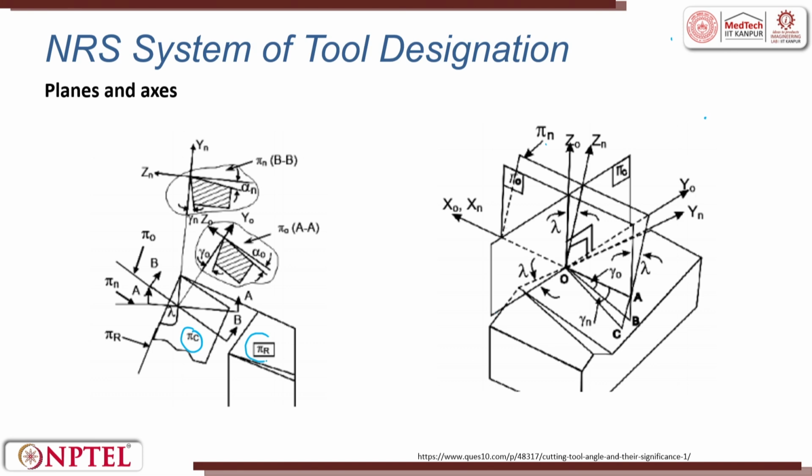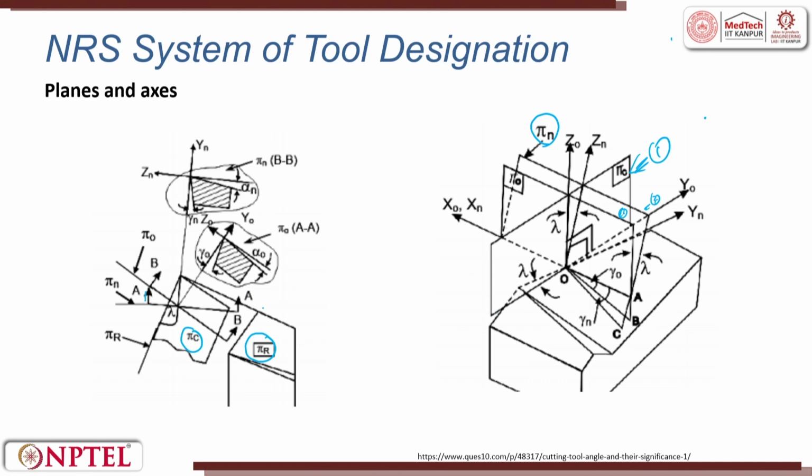The other one is pi r, the reference plane, and the next one is pi n, which is normal to it. If you can see both the figures, this is one plane, this is the other plane, and this is the third plane, which is at an angle. Now, when we try to take a tool and section the tool, let us take section AA. So, this is AA, right.